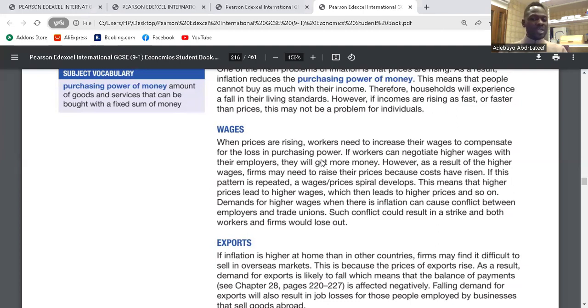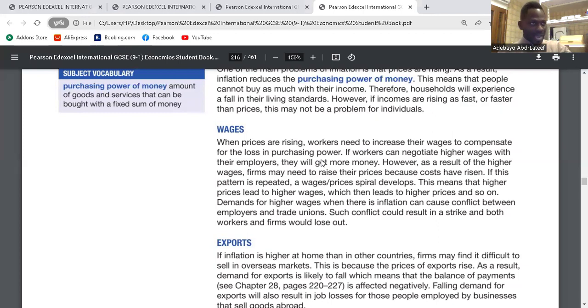However, as a result of higher wages, firms may need to raise their prices because costs are rising. If this pattern is repeated, the wage-price spiral develops. That means wage increases, price increases; price increases, wage increases. That's what they call the wage-price spiral. So this means that higher prices lead to higher wages, which then lead to higher prices and so on.